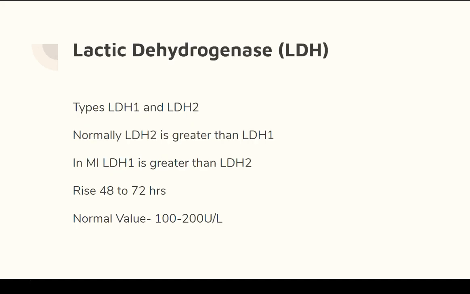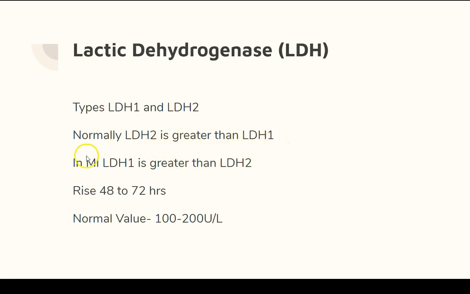The next one is lactic dehydrogenase. It's a common enzyme which increases due to any kind of tissue damage. There are two types, LDH1 and LDH2. That means isoenzymes. So LDH is an enzyme and there are two isoenzymes like LDH1 and LDH2. Normally in our body LDH2 is greater than LDH1.